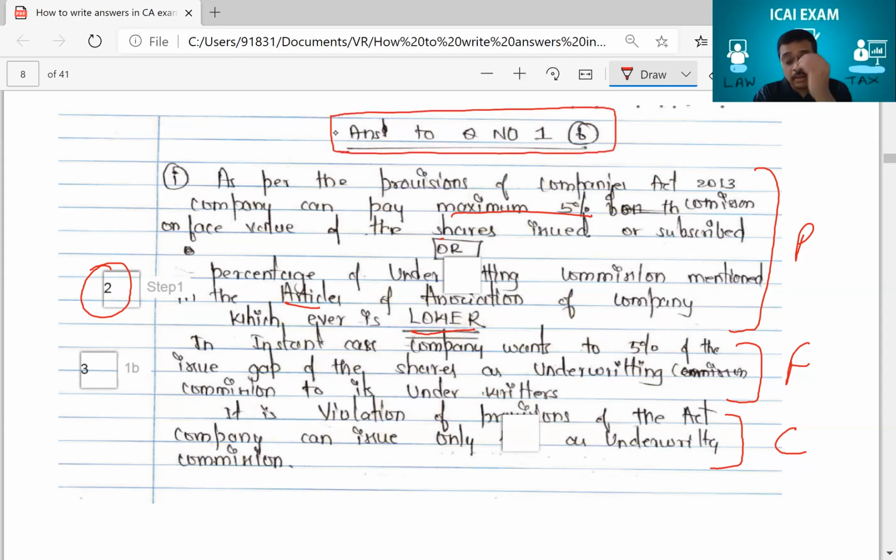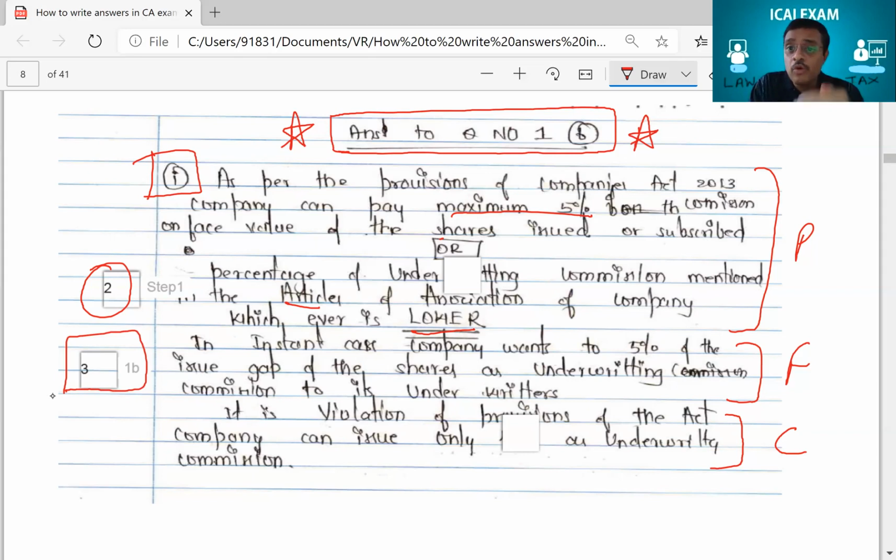Now listen again. I told you in the beginning, in the fresh page, at top you have to write the question number. This is what I meant by writing the question number. So clearly write the question number, and in that question number 1B, this was the first part you're trying to answer, which was for 2 marks. For entire 1B, although it was totally 4 marks, he got 3 marks. That means in this next question he lost 1 mark. I'll tell you that also, how he lost. But did you understand how he got full 2 marks here? Provision of law, facts of the case, and conclusion.